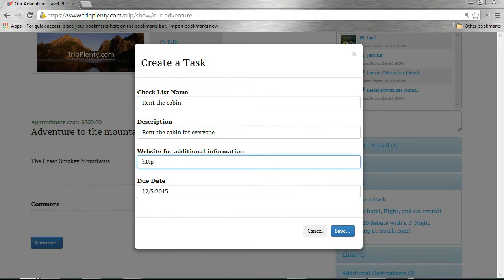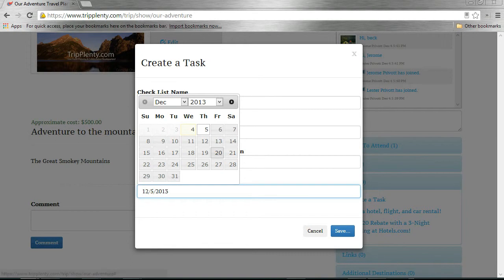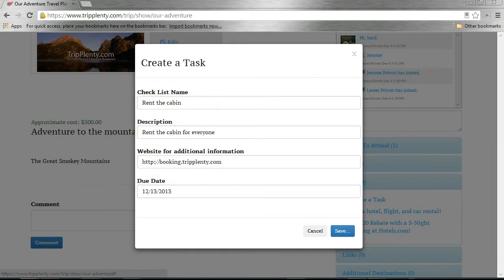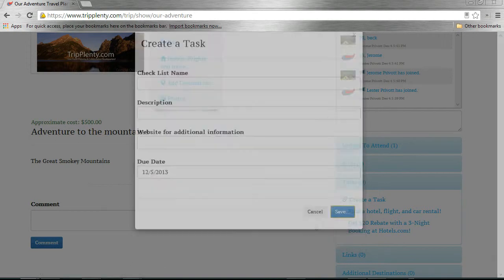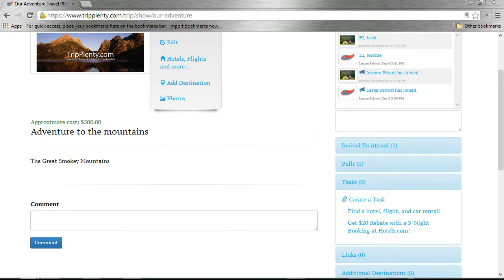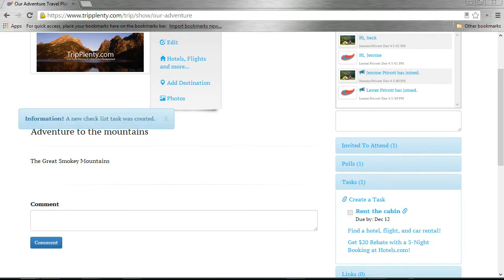And we can also provide a URL for that. So we'll go in and add bookingtripplenty.com, and we'll actually say that our due date for that is the 13th of this month. And we can save that out. And this is created in real time as well. And everyone gets that information immediately on their browsers.